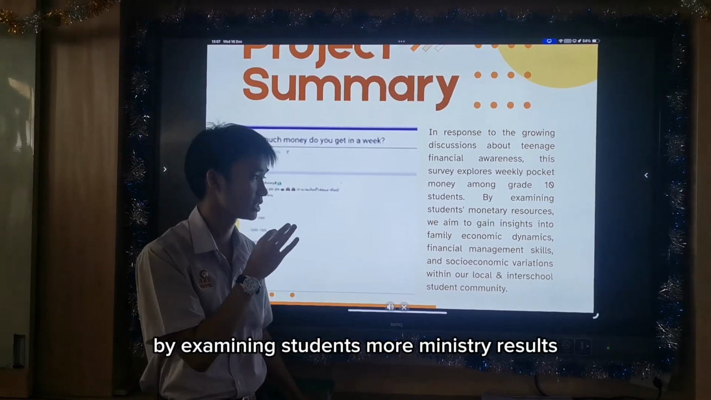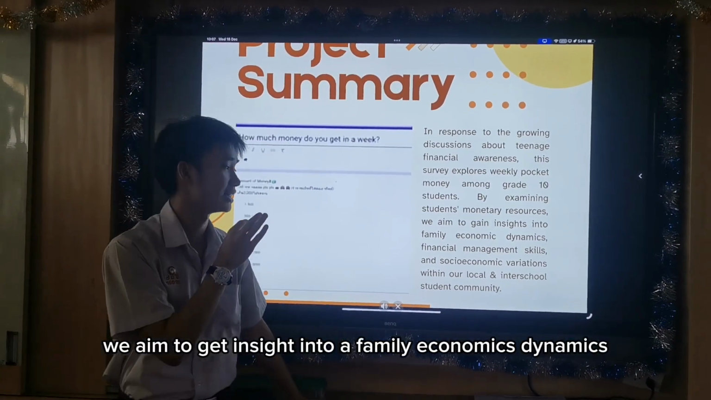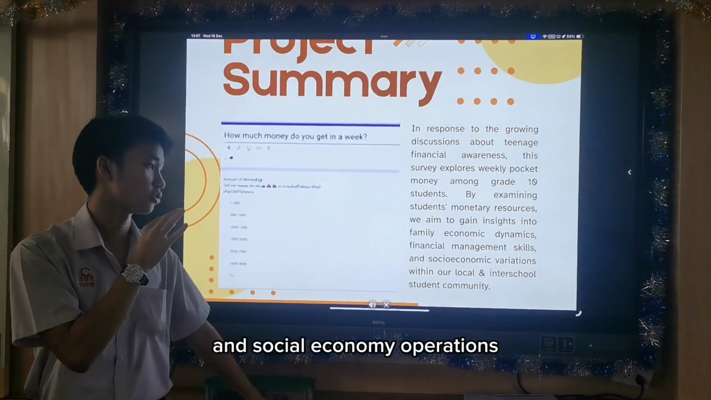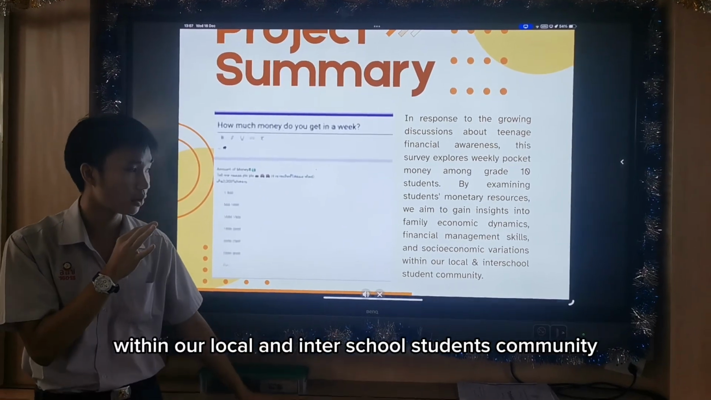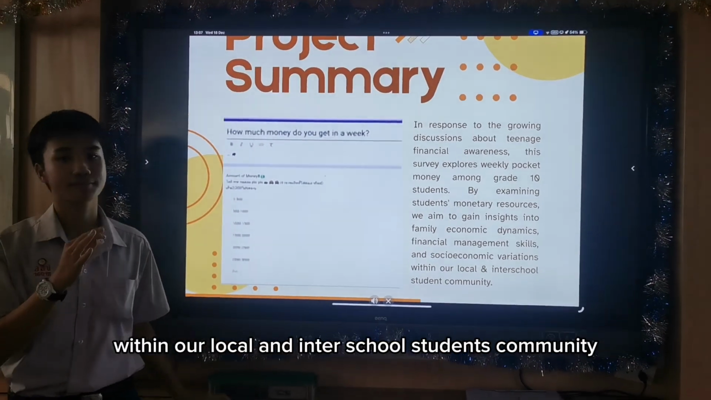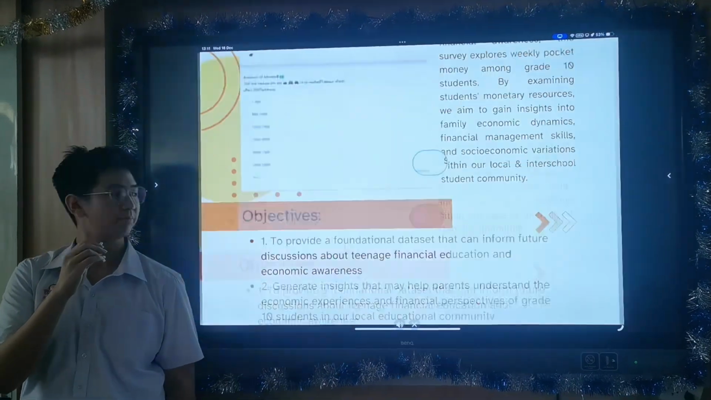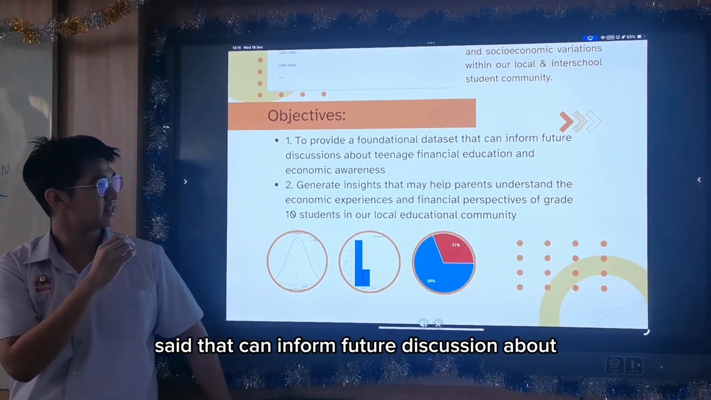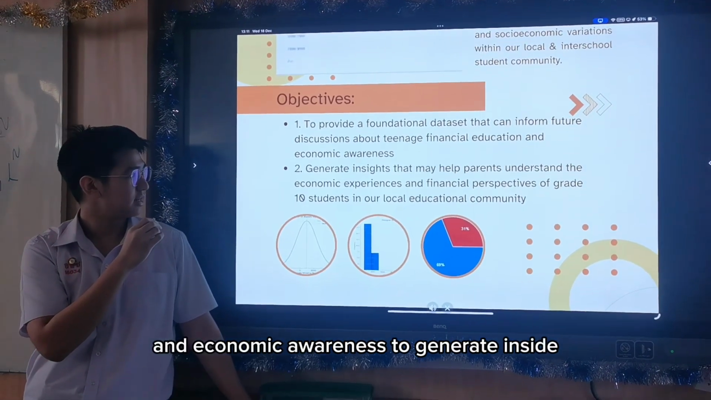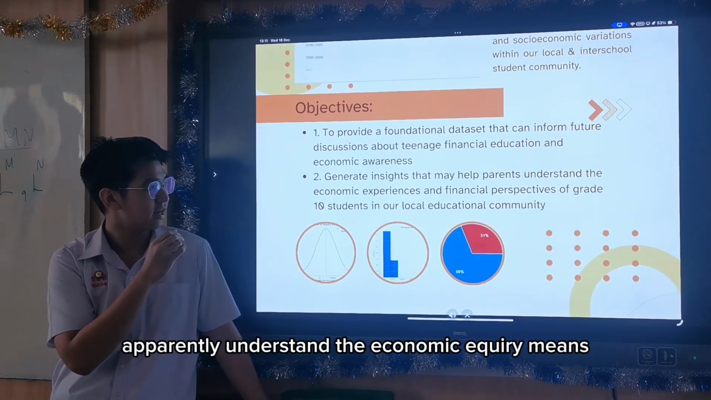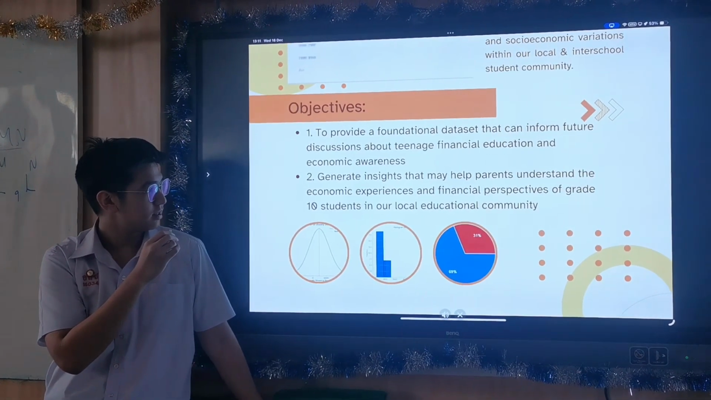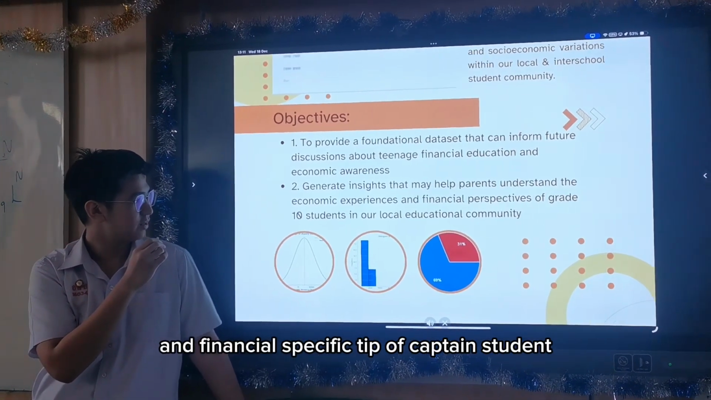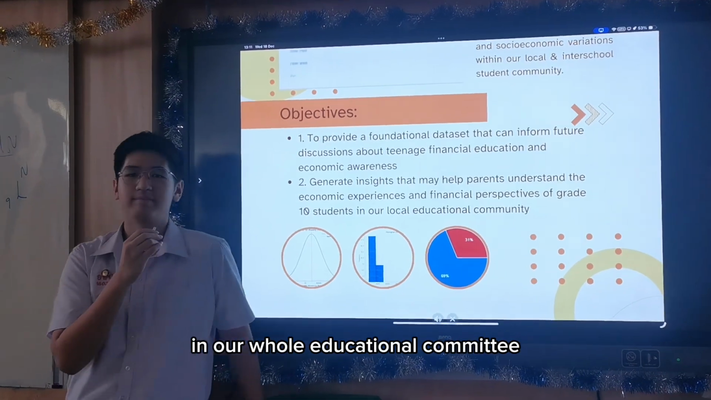By examining students' monetary results, we aim to gain insight into family economic dynamics, financial management skills, and socio-economic variations within our local and inter-school student community. Our objectives are: 1. To provide a foundation dataset that can inform future discussion about teenager financial education and economic awareness. 2. Generate insight that may help parents understand the economic experiences and financial perspectives of grade 10 students in our local education community.